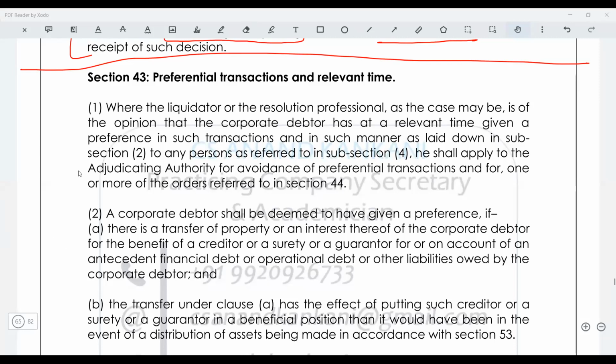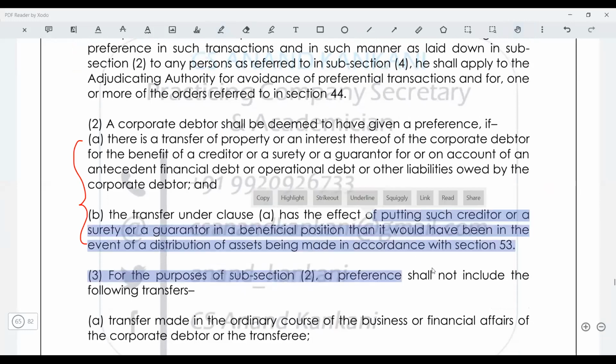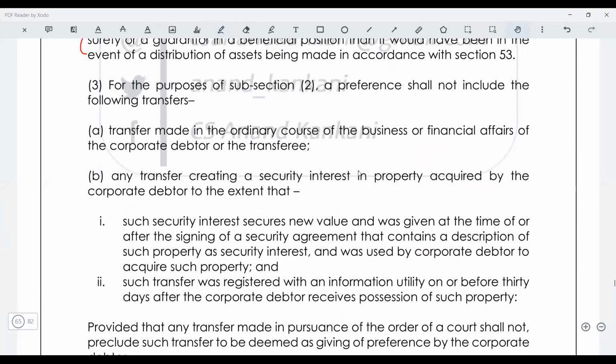So just see, the corporate debtor shall be deemed to have given preference if the transfer was done, right? And so basically this is putting the beneficial position. So these 2 points that I have discussed. Then preference shall not include, for the corporate debtor, if the transfer was made in the ordinary course of business. So if it was made in the ordinary course of business, then there is no problem.